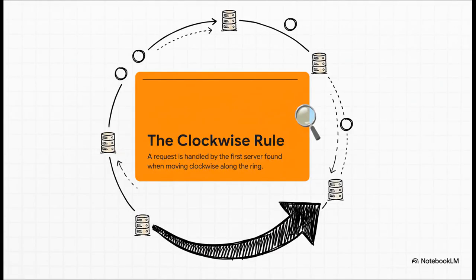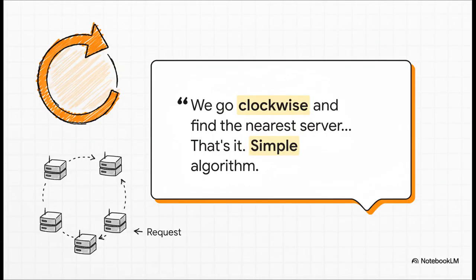And the rule for figuring out which server gets which request? It is so simple. You find the request's point on the ring, and then you just start moving clockwise. The very first server you run into, that's the one. That server handles the request. Seriously, that's the entire core of the algorithm. The source material just nails it when it says we go clockwise and find the nearest server. This server is going to be serving this request. That's it. Simple algorithm. It's such an elegant idea, and it is a total game changer.